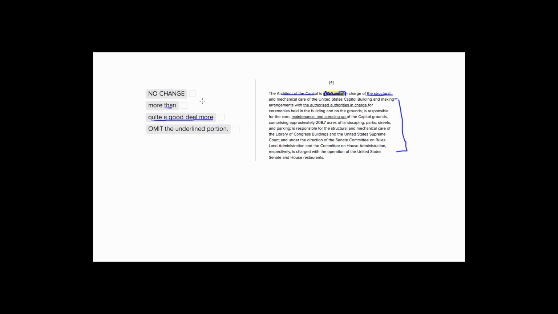Because we don't have the context for that, all of these choices, which are pretty much the same, "much more," "more than," we don't need them. We're not comparing anything. So it's going to be best to just omit this portion altogether.